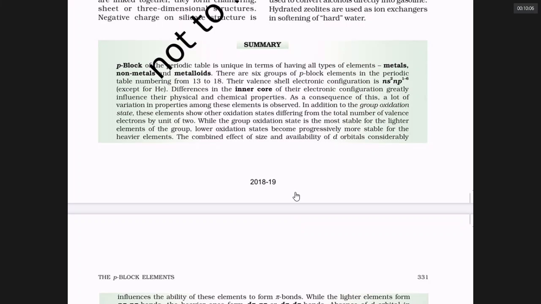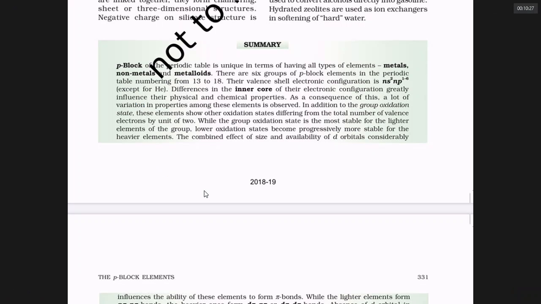But silicon can make SiF6 2- ions. Silicon is making 6 bonds with 6 Fs. Why is silicon able to make 6 bonds? Silicon has empty d orbitals which can accept electron pairs. So silicon valency can go beyond 4.